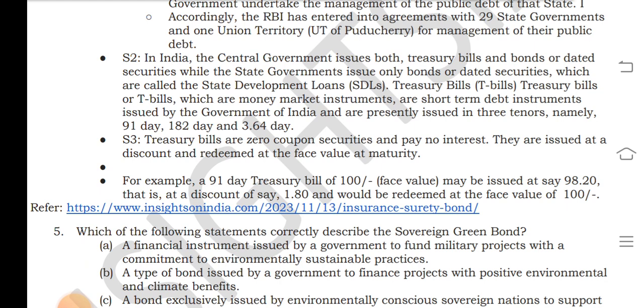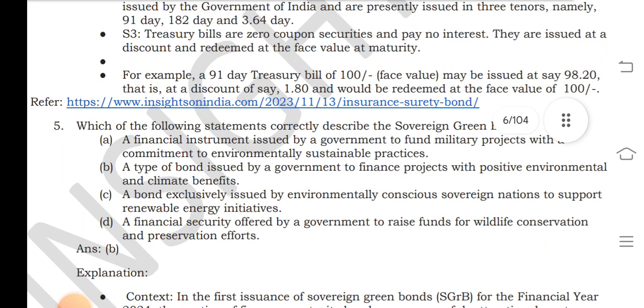Which of the following statements correctly describes the sovereign green bond? A: A financial instrument issued by a government to fund military projects with a commitment to environmentally sustainable practices. B: A type of bond issued by a government to finance projects with positive environmental and climate benefits. C: A bond exclusively issued by environmentally conscious sovereign nations to support renewable energy initiatives. D: A financial security offered by a government to raise funds for wildlife conservation and preservation efforts.